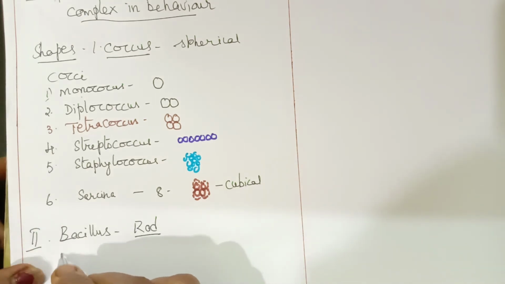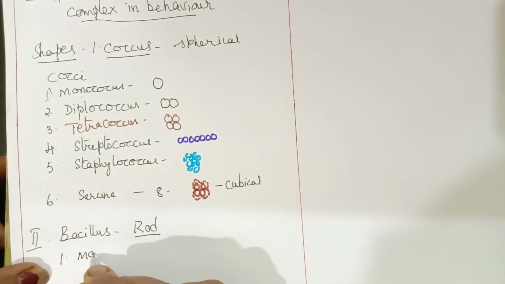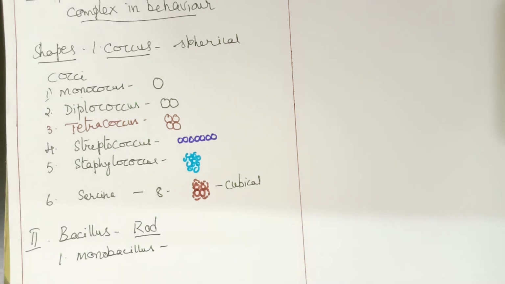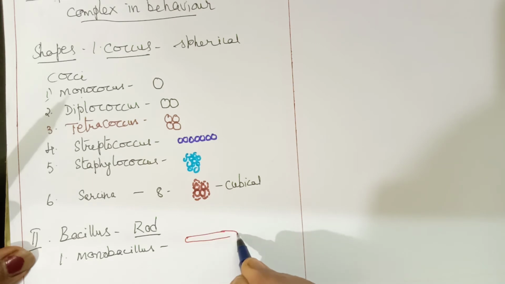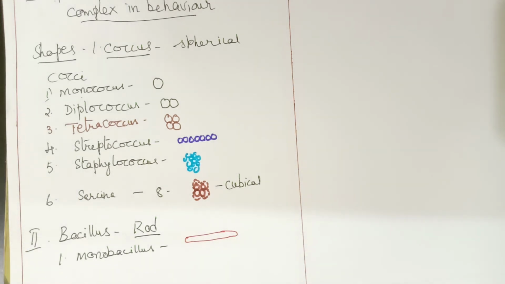The first one is called a monobacillus. When a rod-shaped bacterium is present singly, only one, then we call it a monobacillus.